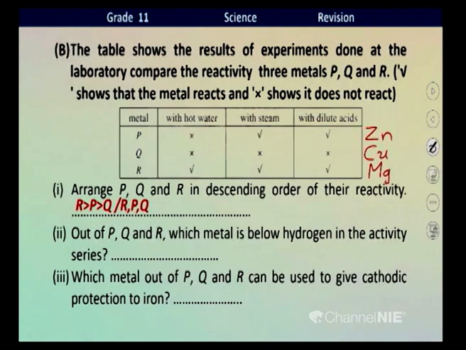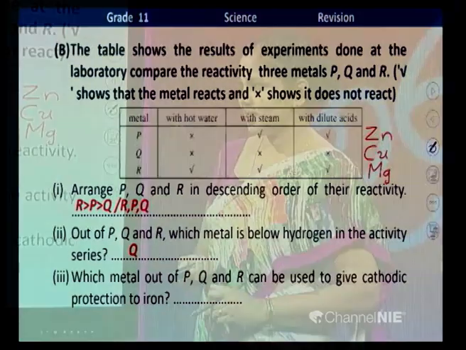Then out of P, Q, R, which metal is below hydrogen in the activity series? The metal that doesn't react with dilute acid should lie below hydrogen in the activity series. Then what's the metal here? Q. Q is the metal.